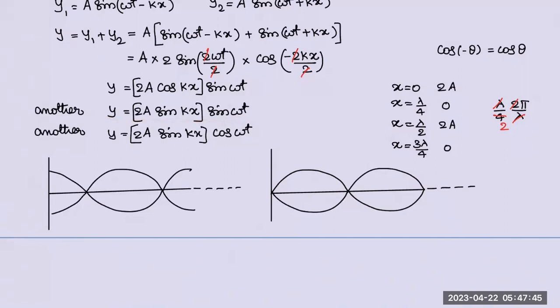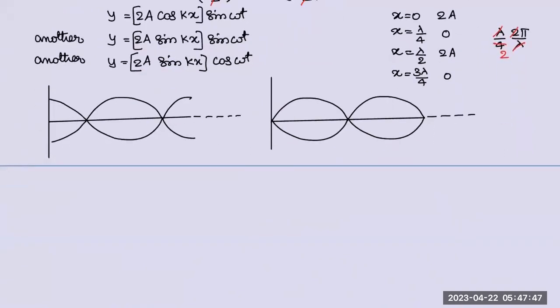So you need to understand a few things because you need to learn a lot. Everything we'll discuss, but this is a node. This is also a node. Distance between two successive nodes is how much? Lambda by 2. It's not lambda, it's lambda by 2. Distance between a successive node and antinode is lambda by 4. That's the first thing.